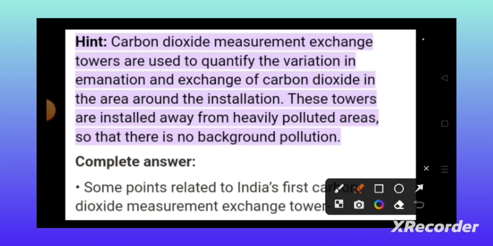These towers are installed away from heavily polluted areas, in the forest or some cool and better places, to measure the carbon dioxide exchange between the ecosystem and the forest.